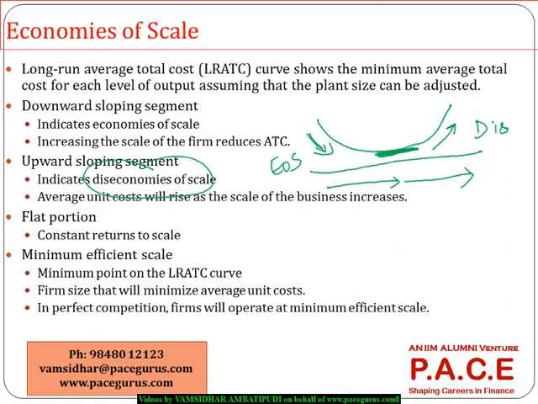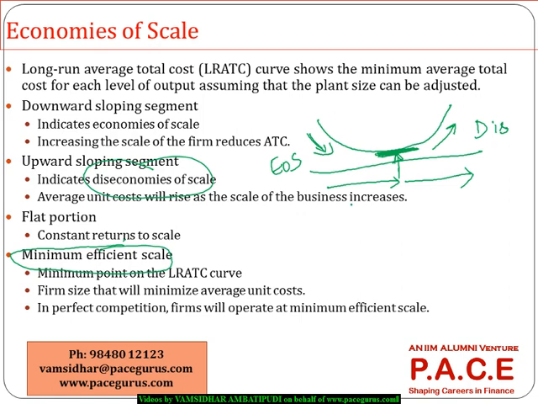So, whenever we are looking at it, this particular point, where this average cost is the minimum, that is the minimum efficient scale. Means up to that quantity, if I am producing and selling, my cost per unit is much lesser.